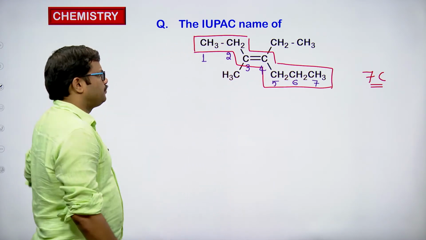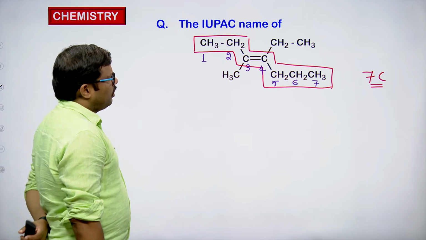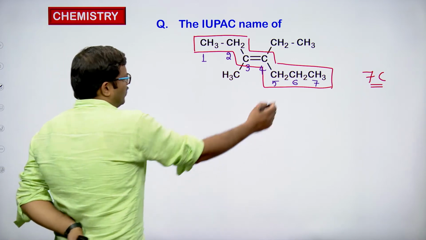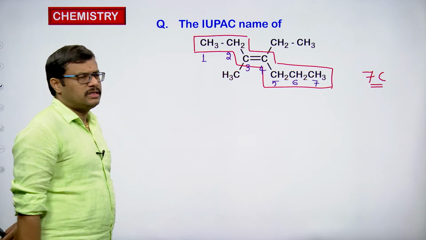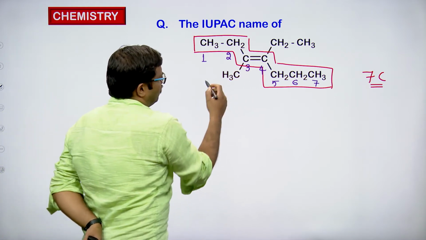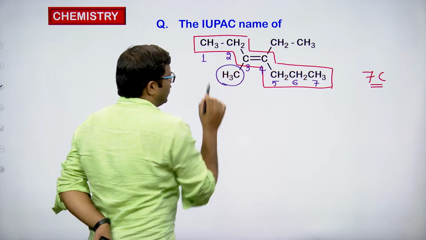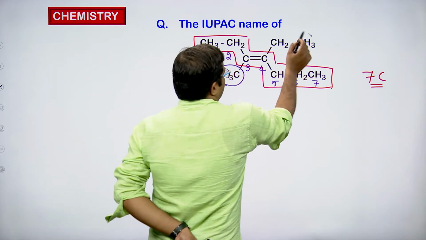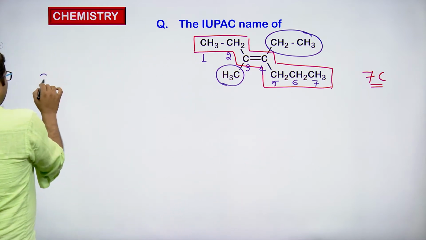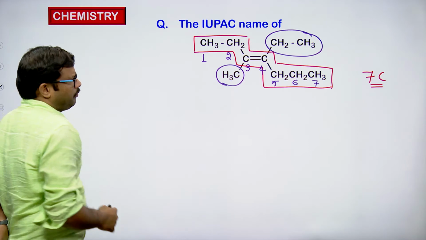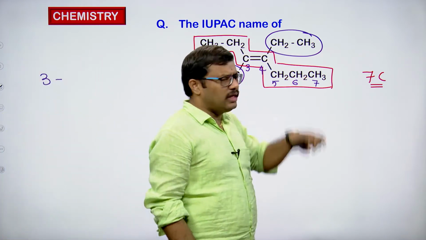Observing the molecule, it is very clear that it contains 7 carbons. And it has substituents: here we have a methyl taken as a substituent, and here ethyl is taken as a substituent. At the 3rd position we have methyl, and at the 4th position we have ethyl.